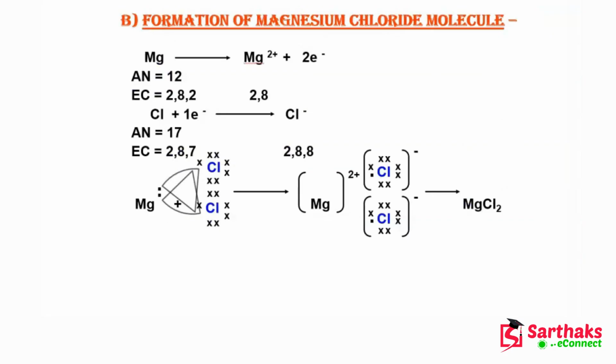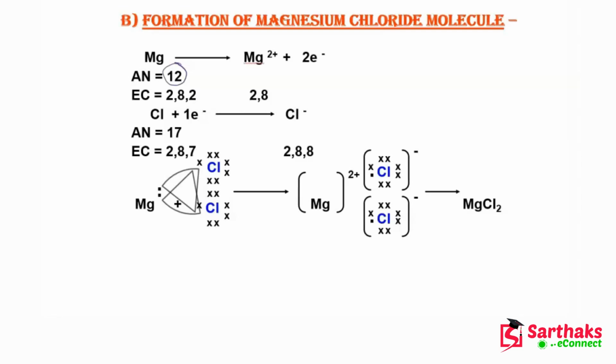Okay students, so here we are. Here we will talk about the formation of the magnesium chloride molecule. Basically this is not different, this is the same as we have seen in the formation of the sodium chloride molecule. So what is the atomic number of magnesium? The atomic number of magnesium is 12. If I write the electronic configuration, then I will say 2, 8 and 2.